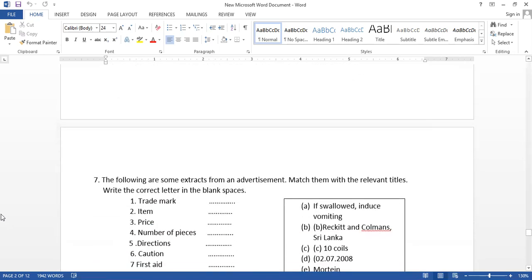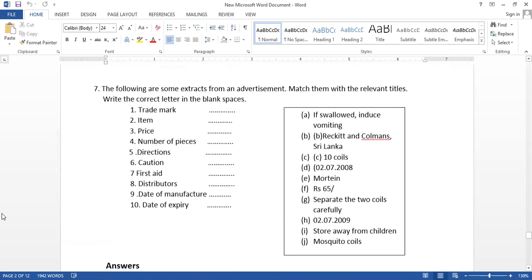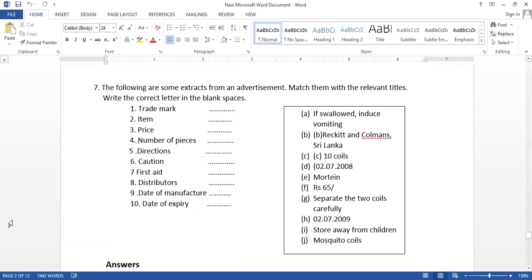I think now question number 7. Yeah. Again, we have gap fill in here. Match them with the relevant titles. Write the correct letter. Letters are here, Pute. So you have to match the letters. Okay. So now when you get a question, very quickly find out easy one.